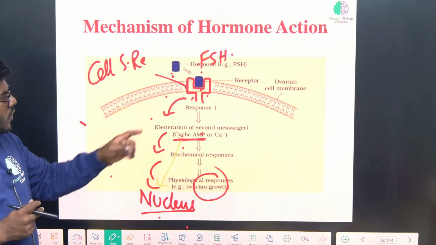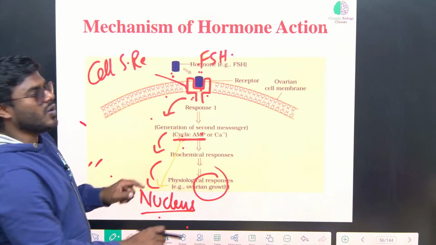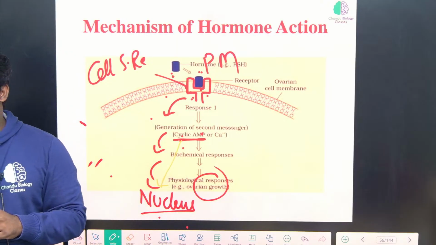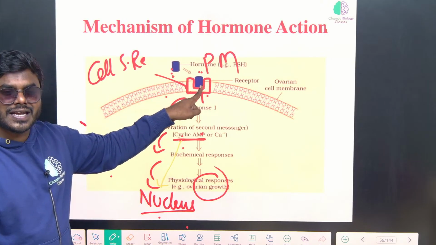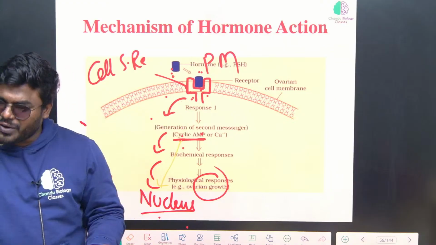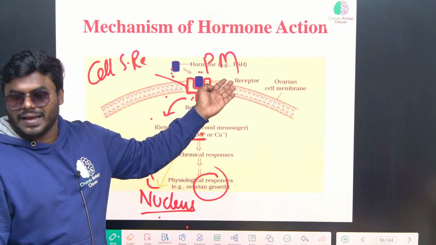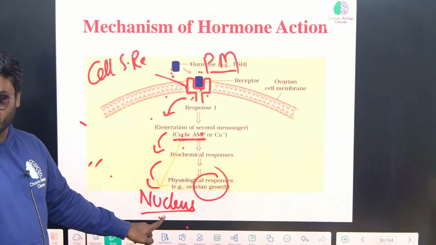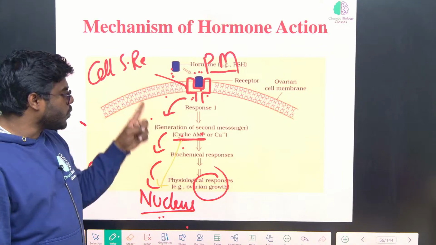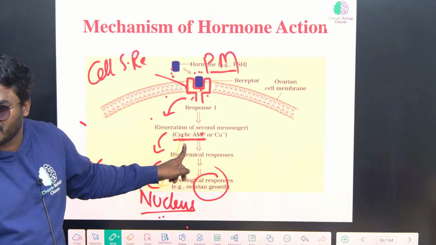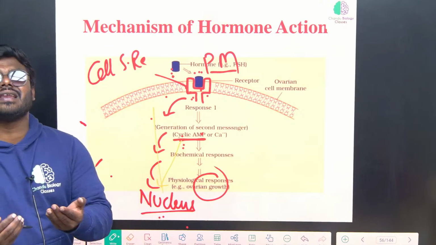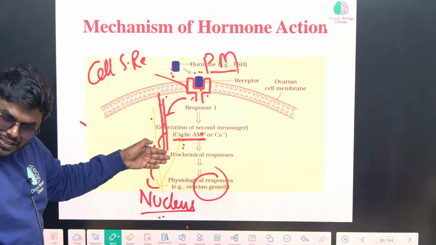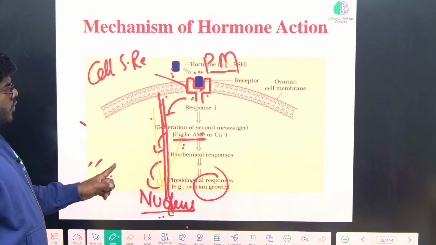You're getting it? So understand, hormones can also be called primary messengers. Why are we calling them primary messengers? Because they are the ones which come and attach to the receptor, and the entire information is present in the hormone only. That's why we call it a primary messenger. But primary messengers cannot enter inside the nucleus. That's why they show their response via secondary messengers. You got the point. So this pathway is called the signal transduction pathway, which means it carries the information till the nucleus level. Correct?